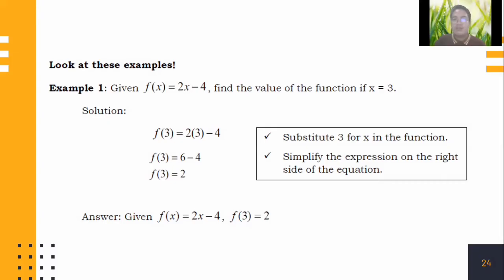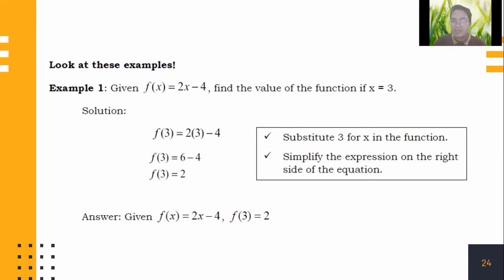So what is the value of the function? That will be f, substituting x by 3. f of 3 is equal to 2 times 3, which is the value given, minus 4. So substitute 3 for x in the function. Then f of 3 is equal to 2 times 3, which is 6, minus 4. That is simplifying the expression on the right side of the equation.